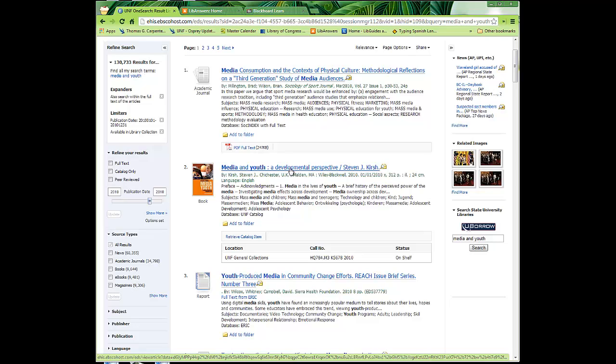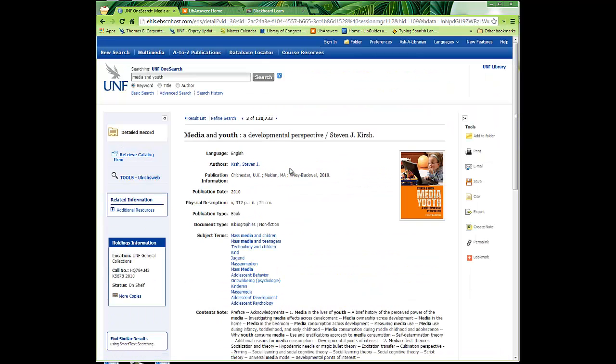I'm not really going to go over that right here, but we are going to look at all the things we can see here in OneSearch to help us evaluate whether or not we might want to use this book. We're going to look for the currency of it, the relevance of the material, and also the authority, basically the author. Why are they a good person to be writing about this?